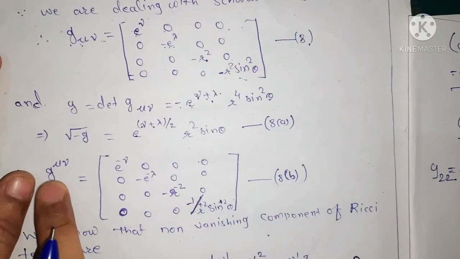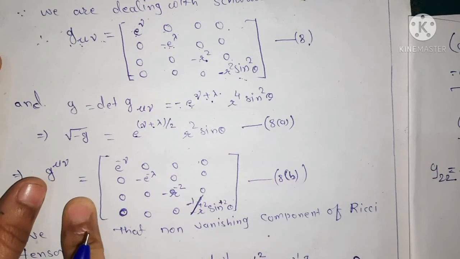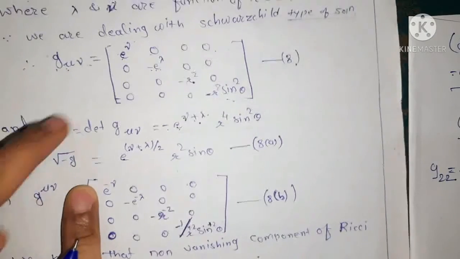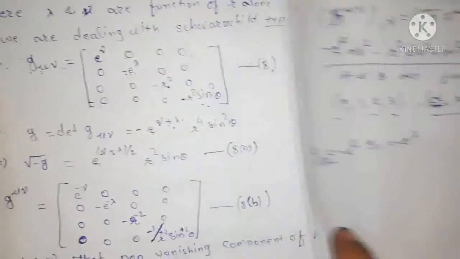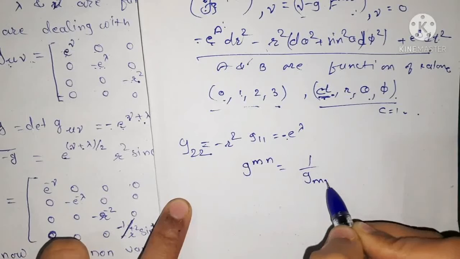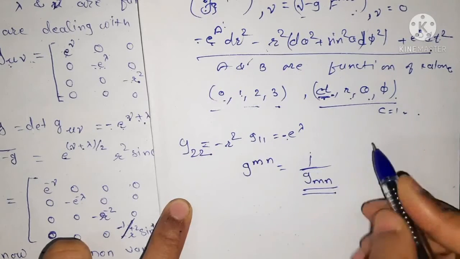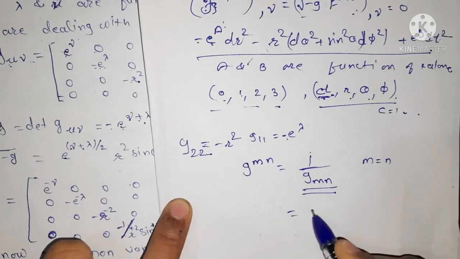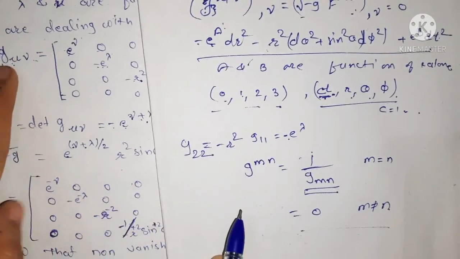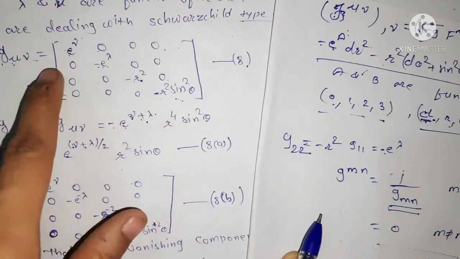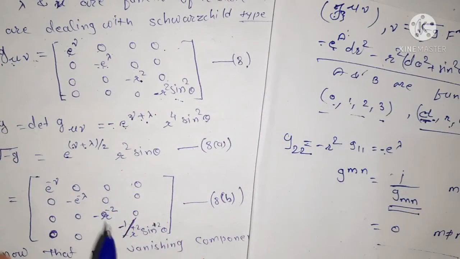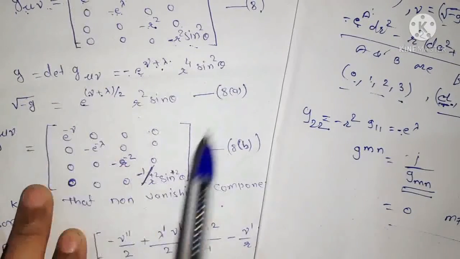Now this implies, what is G upper mu nu now equal to? That is in the upper suffix. For the upper suffix we take the reciprocal of this. That is, we write G upper mn is equal to 1 upon G mn, the reciprocal of the metric tensor when m equals n, and this is equal to 0 when m not equal to n. Okay, as here the metric tensor is non-zero for the diagonal elements and all other elements are 0, so same here we have to take the reciprocal of e to the power nu.